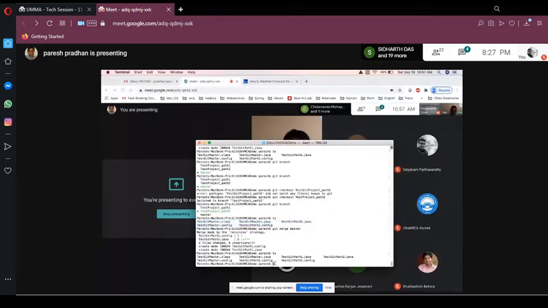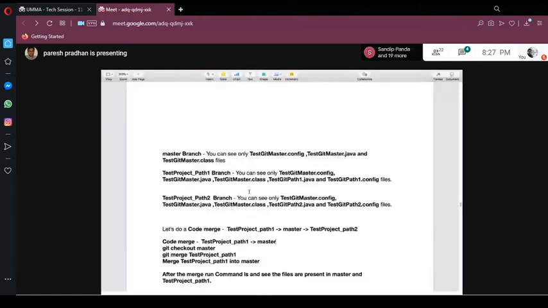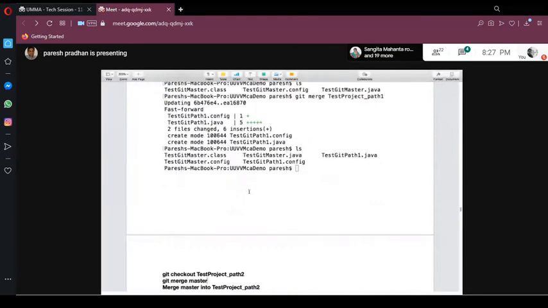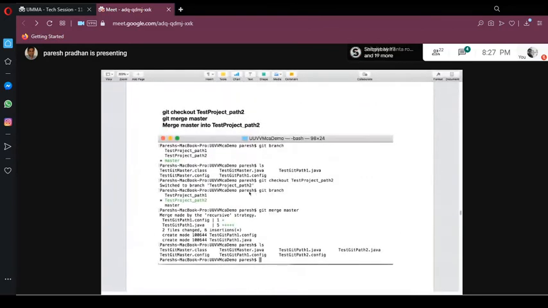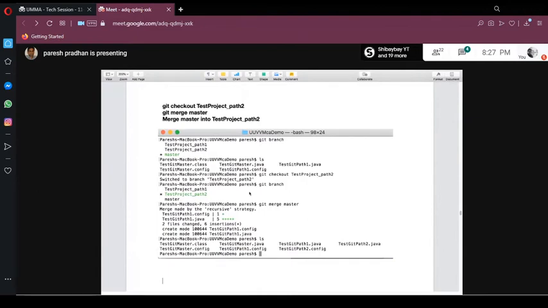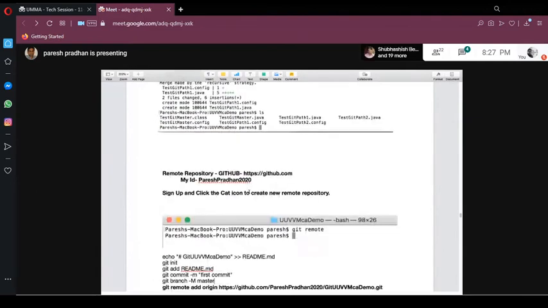So this is how I have covered all the local repositories. But in the real world, we generally work on the remote repository. So all this master merge and these things I put over here. If you guys have any questions till the local repository, before I move to the remote repository, we can cover them now, or you can ask at the end. Feel free to ask questions anytime.